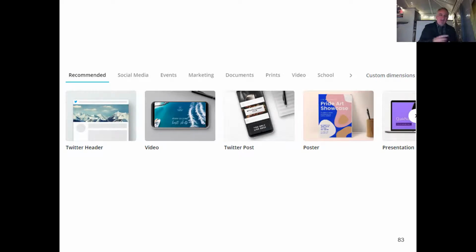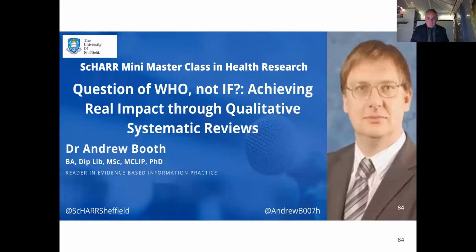The thing to remember is, with any of these kind of free platforms, you are limited as to what you can do, because obviously they need to make a living. So a lot of the really useful things like exporting is a really big size. If you make yourself a poster and you want to print it out as a big A1 poster or as a big banner, it will pixelate because you're using a free version. So think about that in advance, but it is a great tool to look at. There's loads of these out there that you can use. This is one of the best.